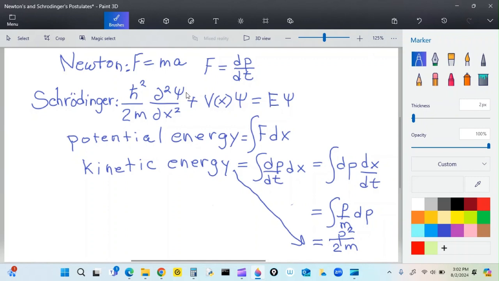So if you followed that a little bit, then let's do potential energy, just call that a function of x.